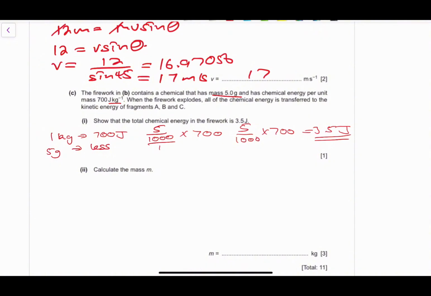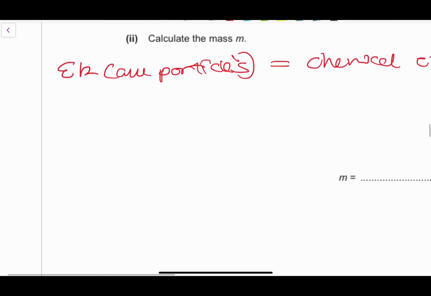Moving on to the next question, we've been asked to then calculate the value of the mass m, right? So very important for you to be thinking about how this mass is going to work out. So basically we know that since it's going to explode, the kinetic energy, so EK, for all particles will be equivalent to the chemical energy that is available, right?